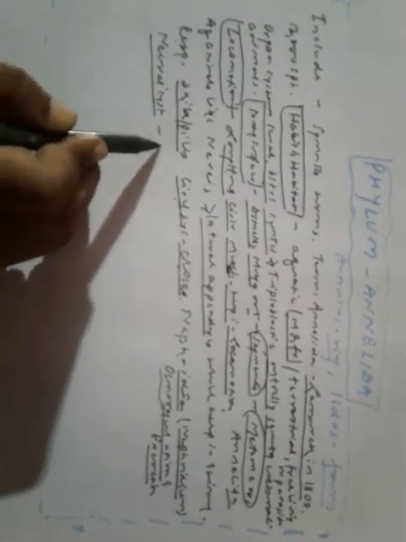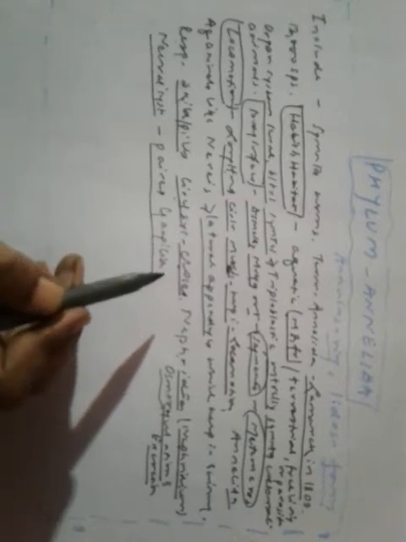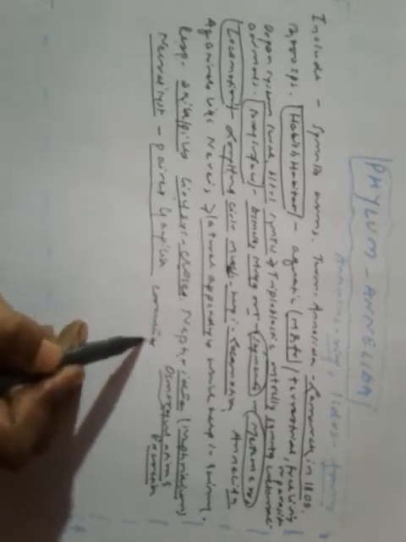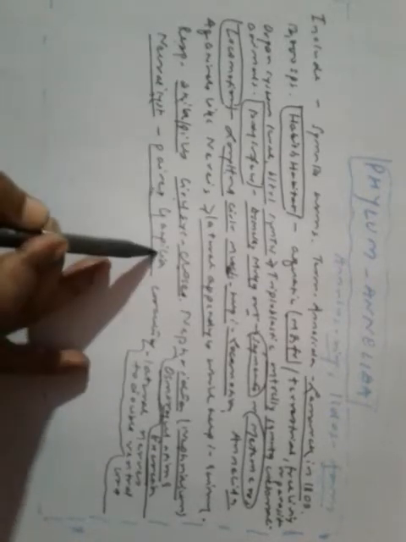Now the neural system. What does it contain? The neural system consists of paired ganglia, singular ganglion, and they are connected by lateral nerves to a double ventral cord.